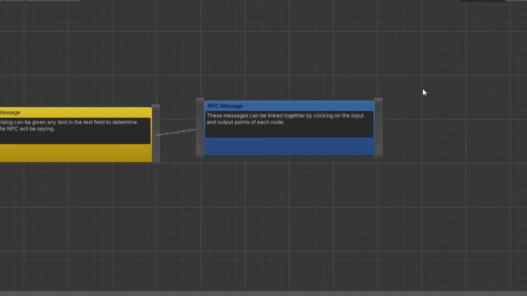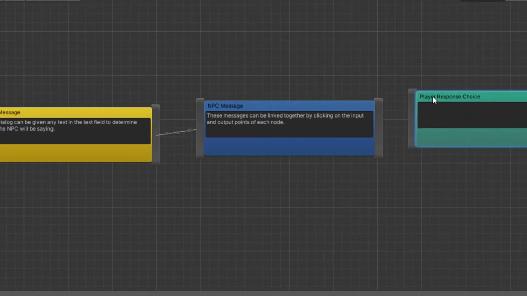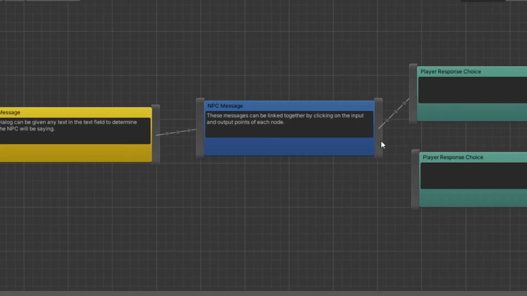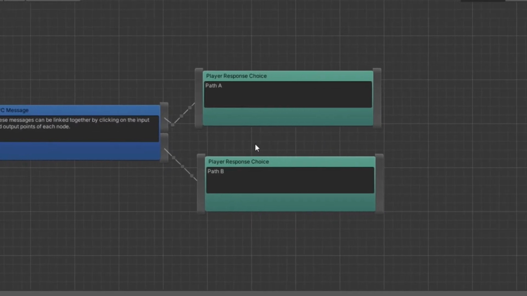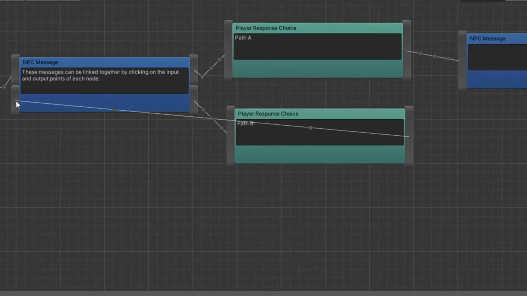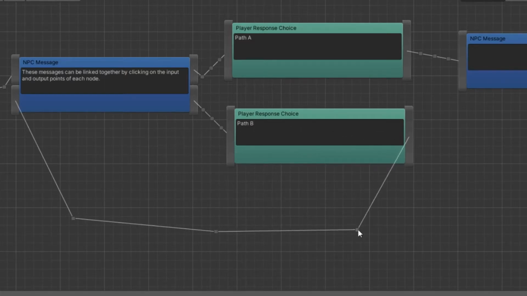After you insert the initial message, 2 new context actions will be unlocked when you right-click the graph. The first option, Add Choice Dialog, will allow you to create a player response choice. By connecting an NPC message to 2 or more player response choices, you will allow the conversation to branch into separate paths. Player response choices can be given any text in the text field to determine what the player's choice will say. Each of these player response choices needs to lead back into another NPC message, but they don't all have to be new NPC messages. You can wrap conversations back around to form conversation loops if necessary. This is especially useful for when you need to go back to an earlier point in the conversation.